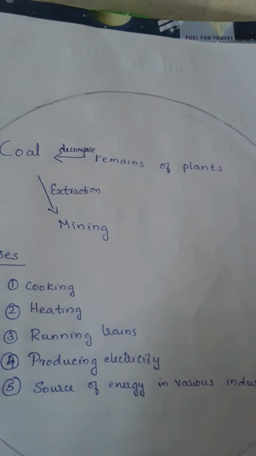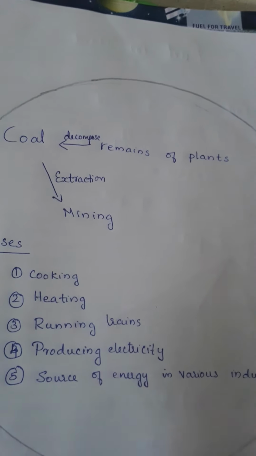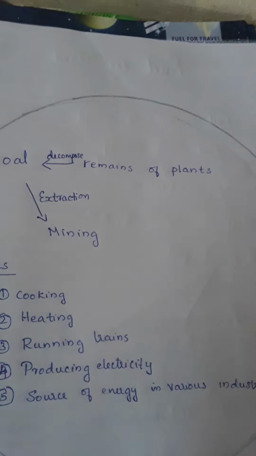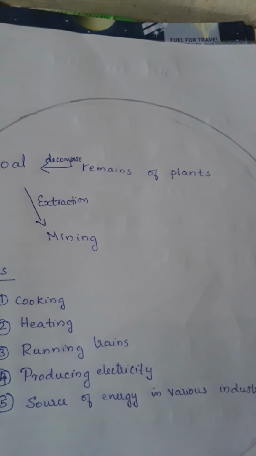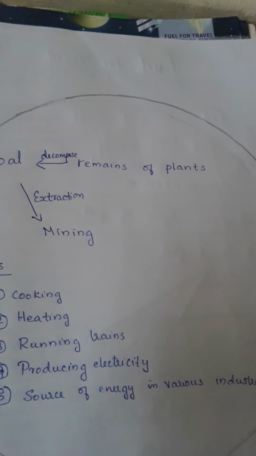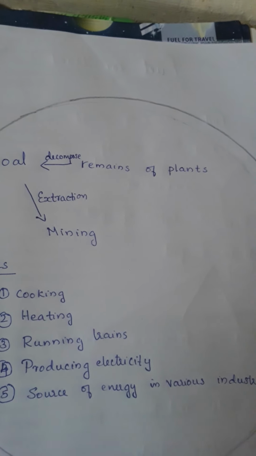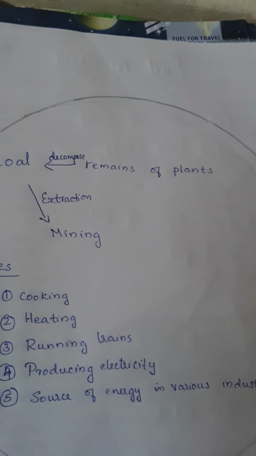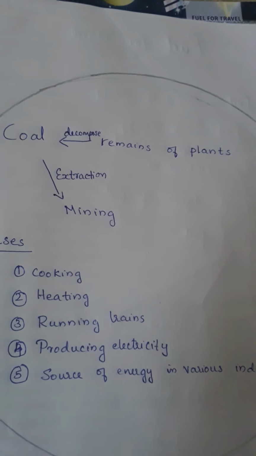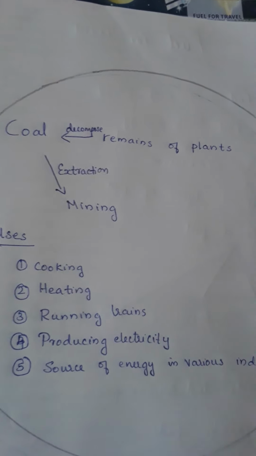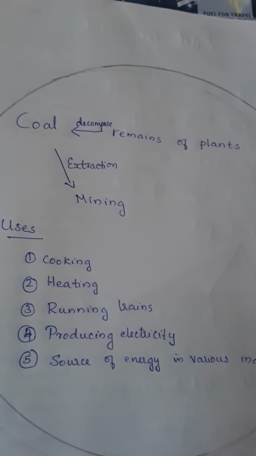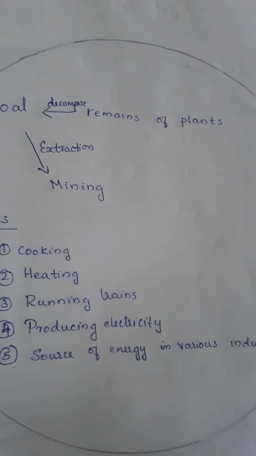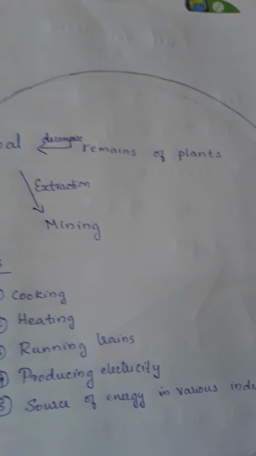When plants go underground, it is full of rocks. Earth's underground is full of rocks. There is no oxygen also. And the heat and pressure inside the rock is very high. Due to this heat and pressure and the absence of oxygen, the remains decompose and take the form of coal over a period of time. That is, over millions of years.